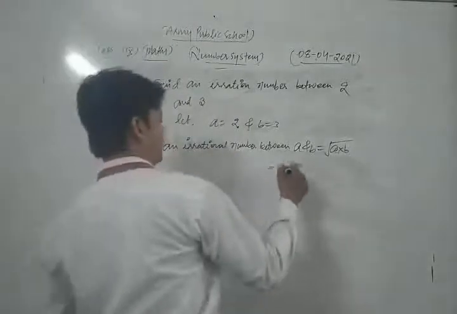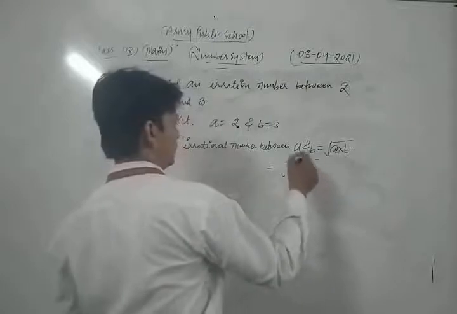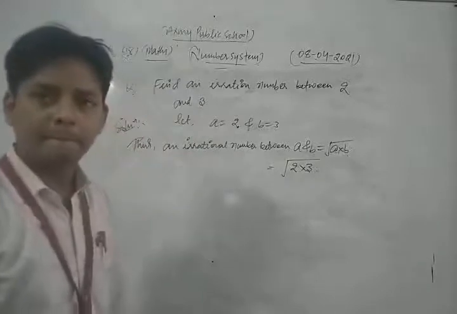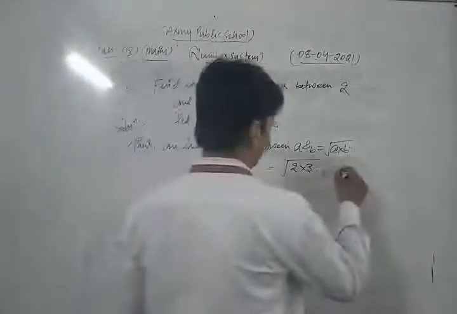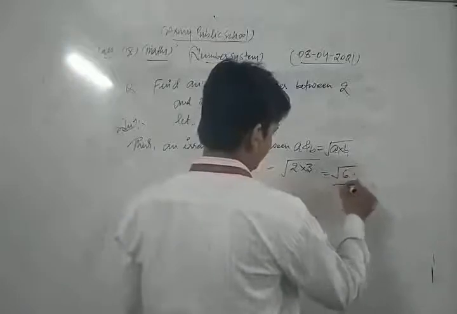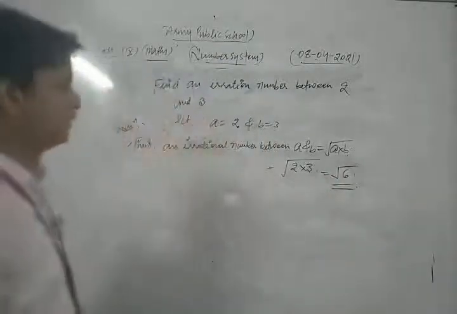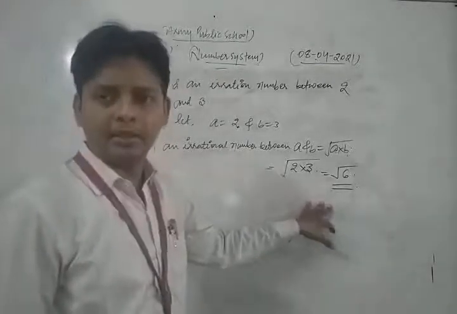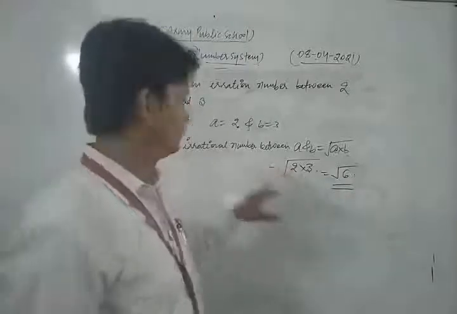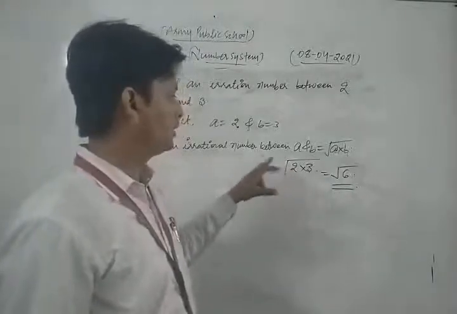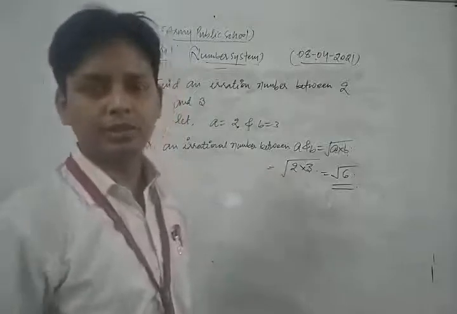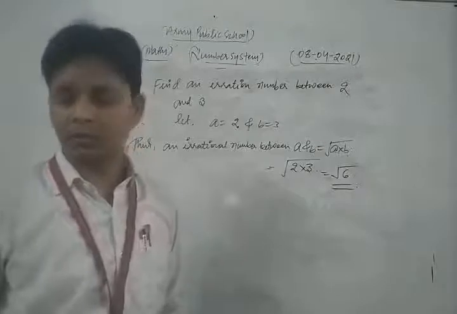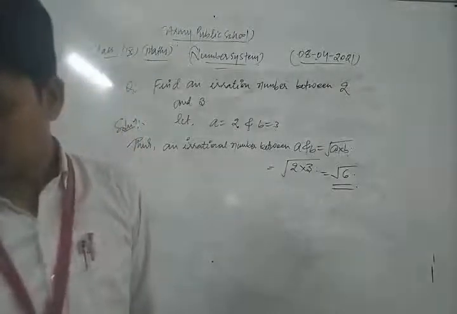So a is 2 and b is 3. So we get under root 3 to the 6, that is root 6. So root 6 is an irrational number between a and b. So in this way you can solve all the questions of your syllabus based on finding an irrational number between two numbers. Okay, now we take some other important question based on these topics.